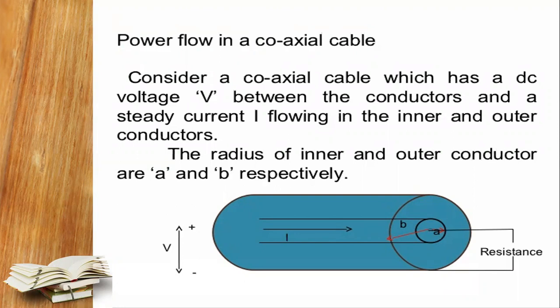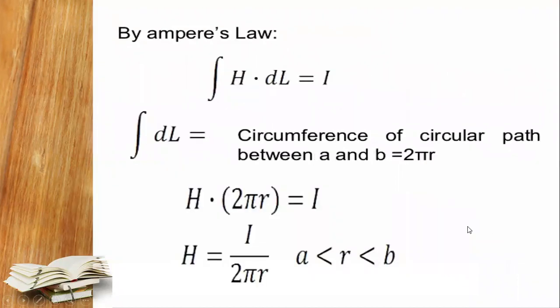So here the coaxial cable has the DC voltage between the conductors, and a steady state current I is flowing in the inner and the outer conductors. In this way the current I is flowing in the conductor. V is the potential or the voltage, plus or minus. In this way current will flow, and depending upon the inner circles, the radius will be different, A, B, C, likewise, and there will be internal resistance. So we need to take care about all the values.